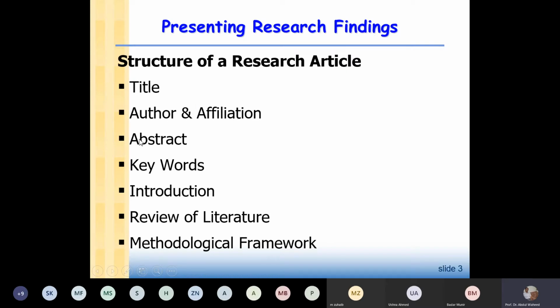Then we write the abstract. This is a 200 to 300 words abstract, and we already discussed what you have to include in the abstract. Then in the research article, we write the keywords. 4 or 5 keywords you have to write, and then we have the introduction. We will write the introduction, then review of literature, and then methodological framework.